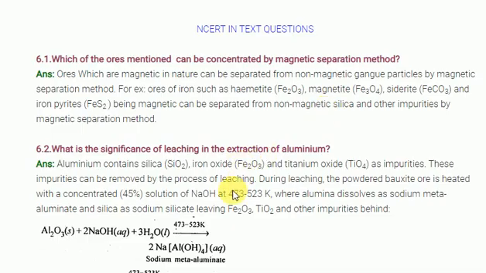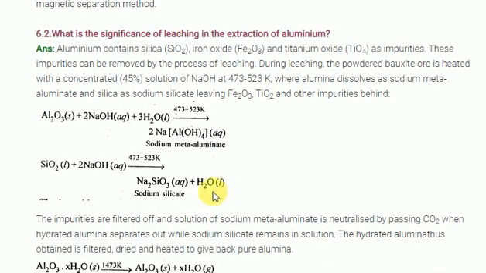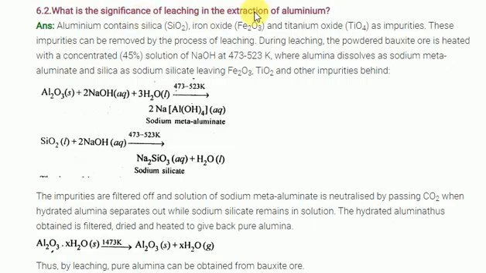Next one is a most important question now. What is the significance of the leaching process? Look at students, I will say it in the easiest way. First of all, remember that the aluminum ore, bauxite, contains impurities: silicon dioxide, ferric oxide, iron oxide, and titanium oxide. Clear? So initially, remember silicon dioxide is acidic in nature, iron oxide is basic in nature, and titanium oxide is basic